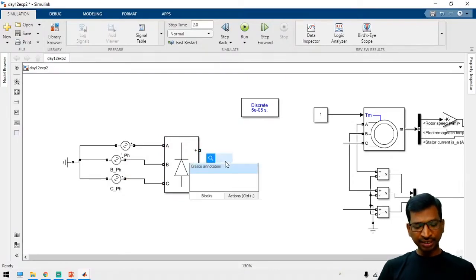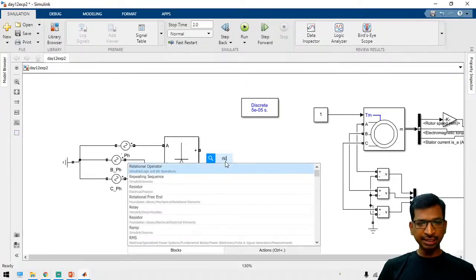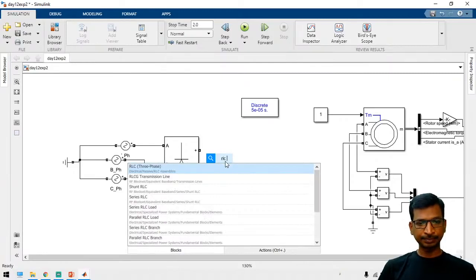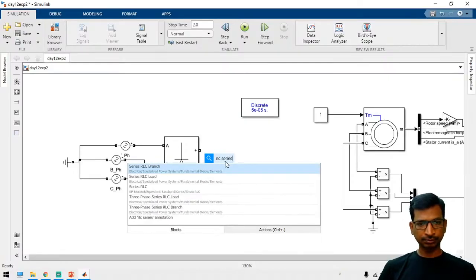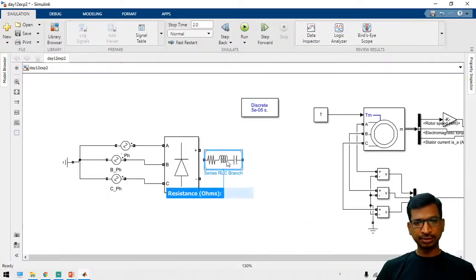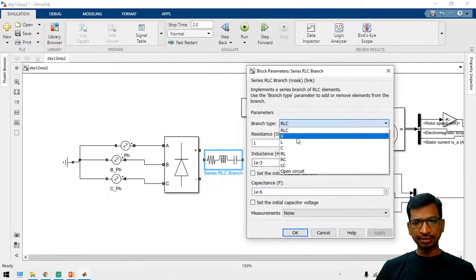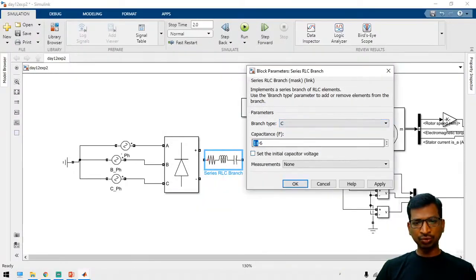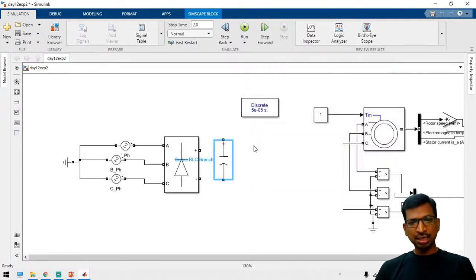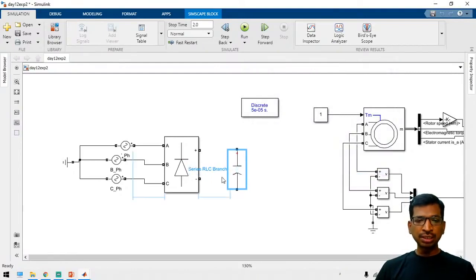Straight away you cannot get that, so we take a capacitor. For that, take an RLC series branch, and take a capacitance of about 1000 microfarad. Here we have to use filter components and all, but straight away I am going to take a DC supply.